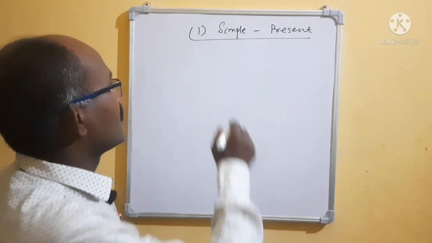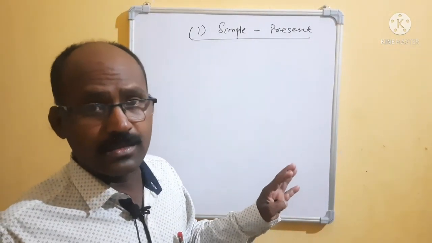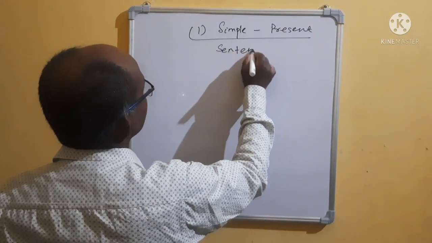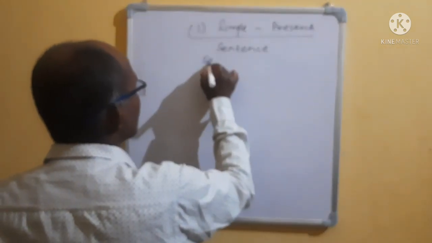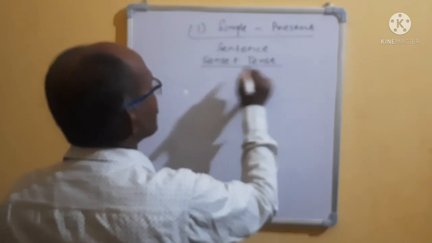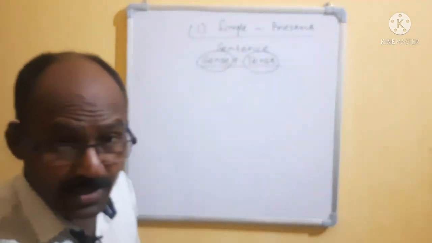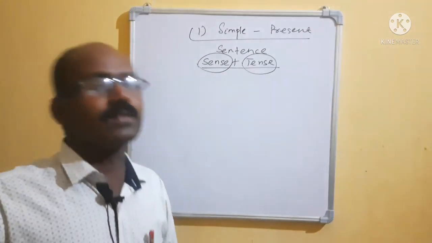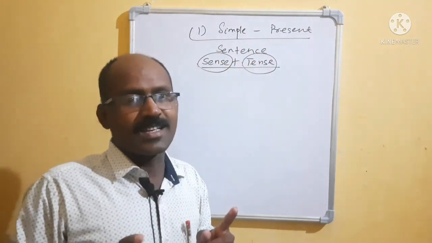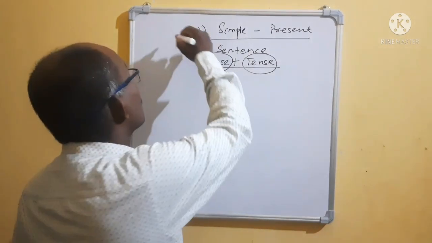Okay. I have already told you what a sentence is, and I will not elaborate it again. Sentence means sense plus tense. That means it will give the complete meaning. Sense means complete meaning. Tense means it will indicate which tense it is, whether present tense or past tense. It will also indicate the time. If we know the sentence, then it will be easy. By catching the sentences, we will go ahead to the simple.